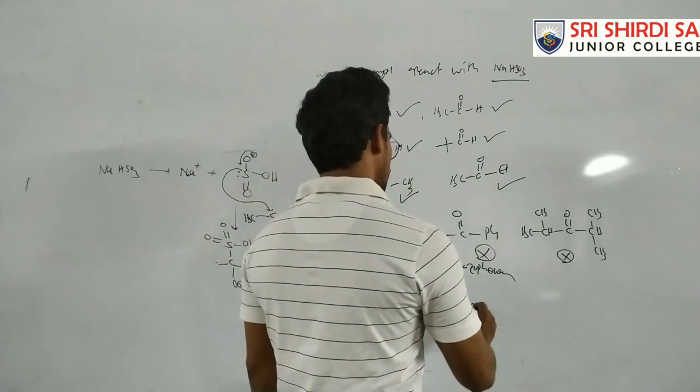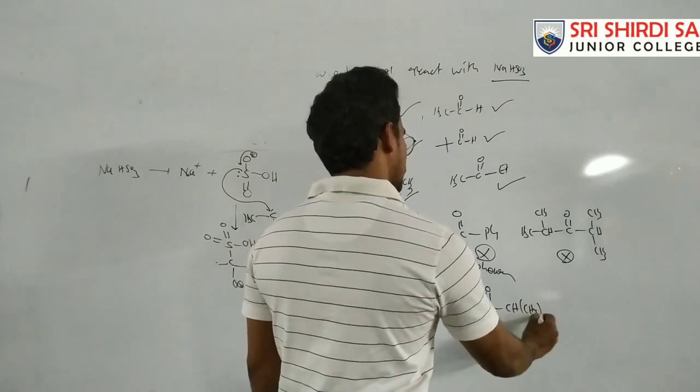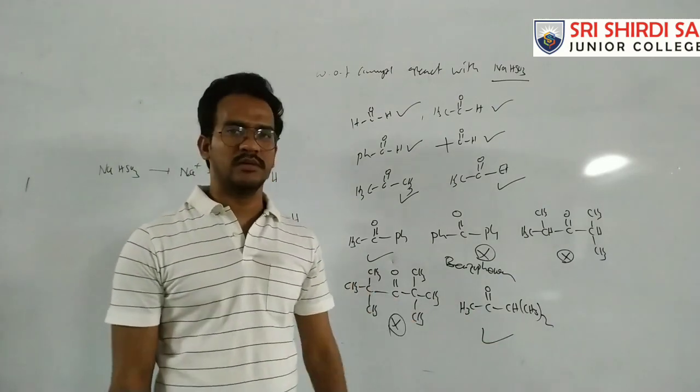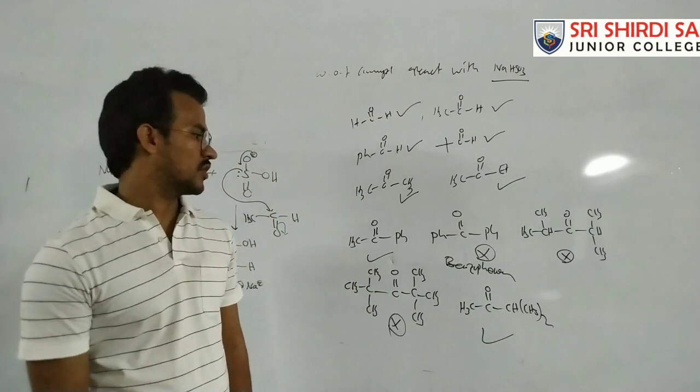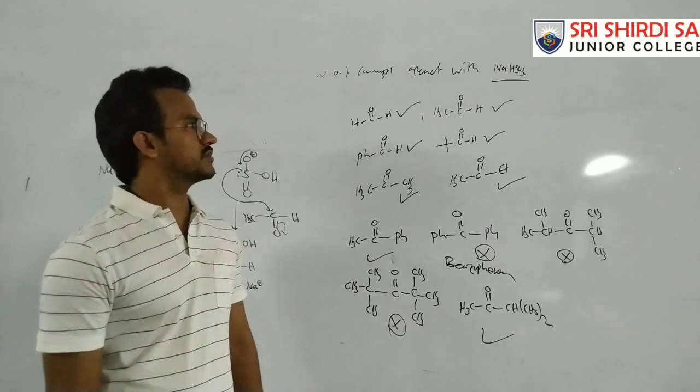Here, for suppose CH3 C double bond O CH3, it can react because methyl is a smaller group. One is the smaller one, so that can be attacked by the sodium bisulfite.